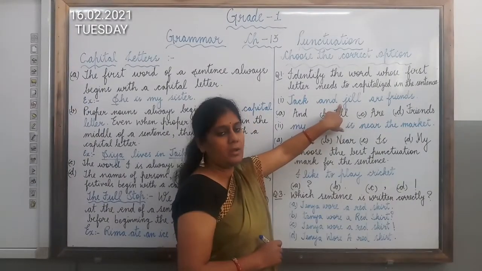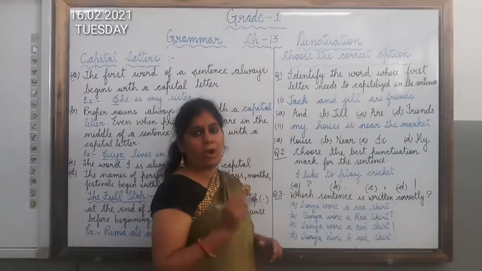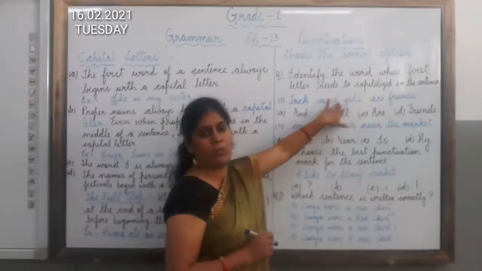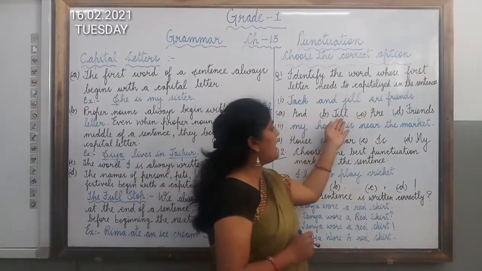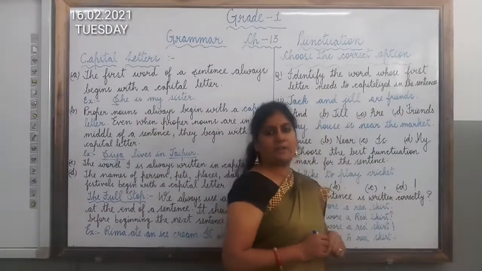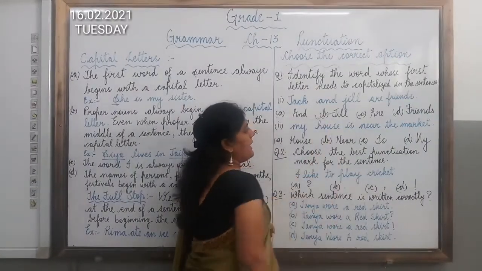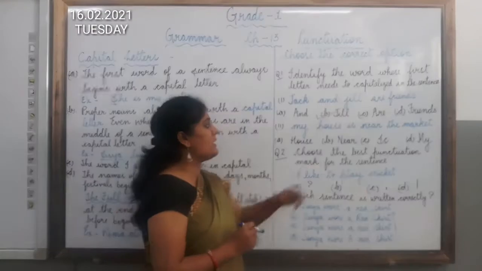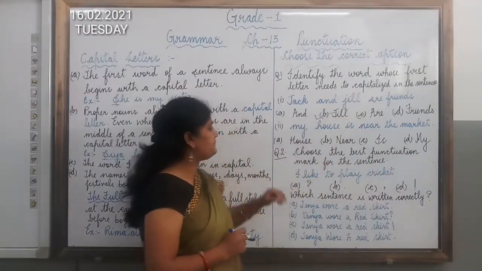J is small. It is not correct. This should be written in capital letter because Jill is the proper noun. So here the options are given to you: is, and, Jill, are, friends. Which option is correct? Yes, option number B is the correct answer. That is Jill. J should be capital because Jill is the proper noun.